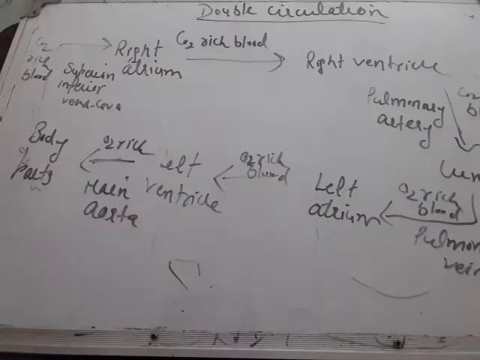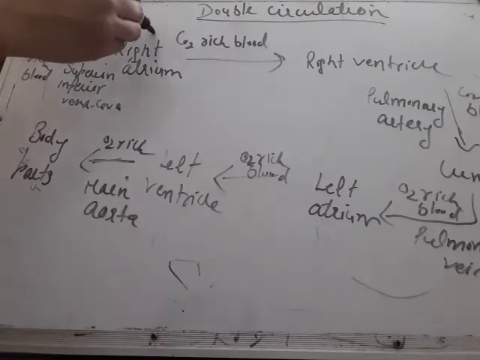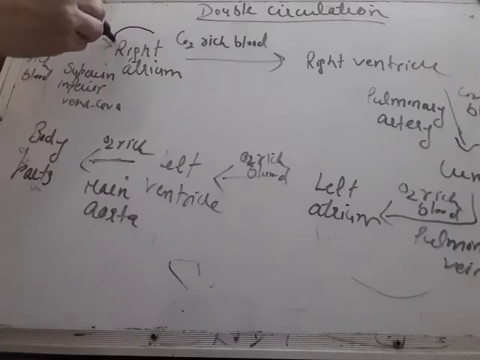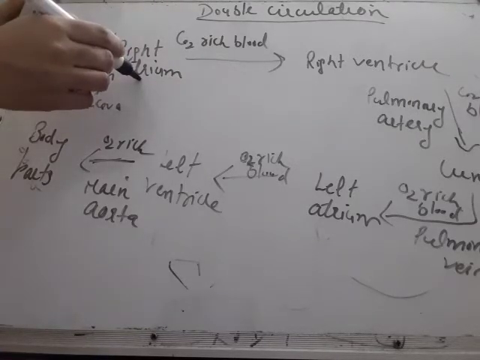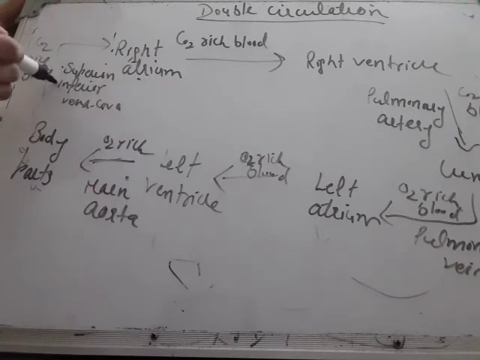Now let us study double circulation with its types in detail. Let us continue with the double circulation. First of all, movement of blood begins from the right atrium. The right atrium receives impure blood with the help of the superior and inferior vena cava from all body parts.